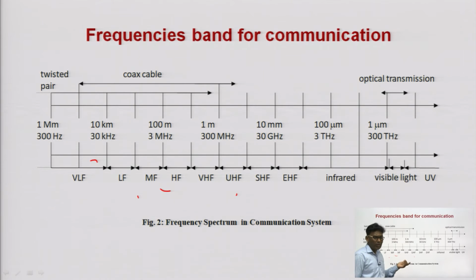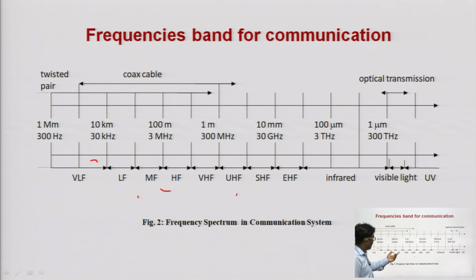So, the range of this amplitude modulation is from 535 kilohertz to 1605 kilohertz. The kilohertz range lies somewhere around the low frequency range. So, amplitude modulation is basically lying between 535 kilohertz and 1605 kilohertz, while the frequency modulation lies in the range of 88 megahertz to 108 megahertz.